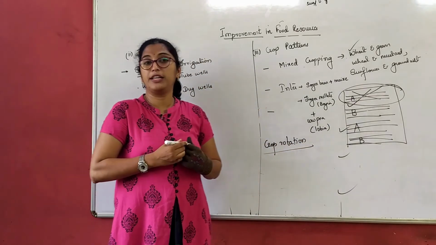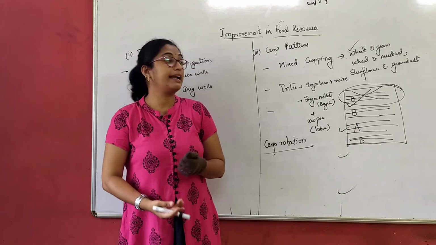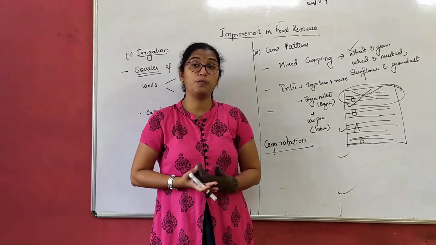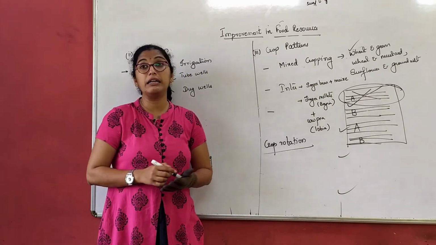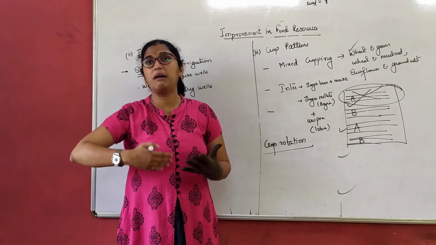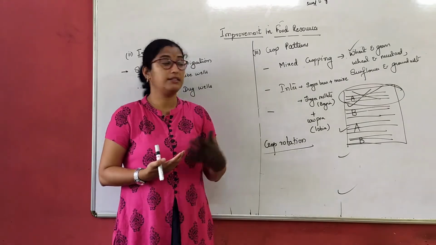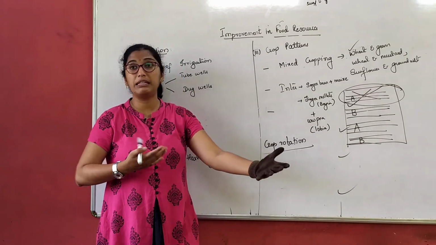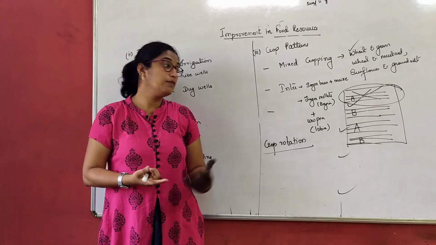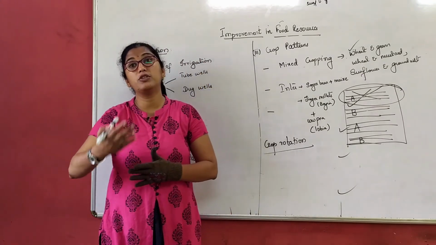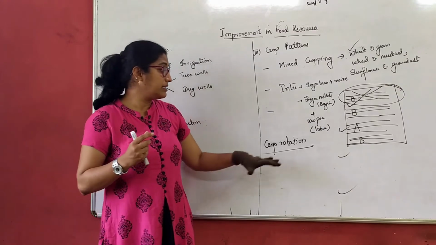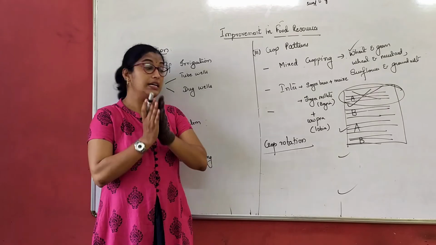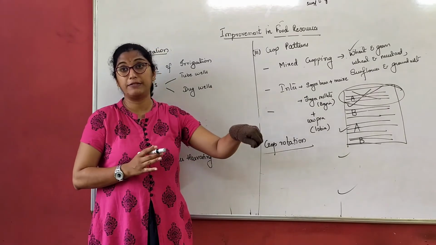Now what is this crop rotation? Rotation of the crops, right. When I talk about rotation of the crops, it again depends on which crops I have grown. For example, if I have grown a particular crop, say it will only take a month to harvest or 3 months to harvest. That means I have grown a crop, after the 3rd month my field is empty, I can grow a second crop. That also will take 4 months. Again after 4 months, so 4, 5, 6, 7. So that means in a particular year I can grow 3 to 4 extra crops or 4 to 5 extra crops depending on the crop I am growing, right?